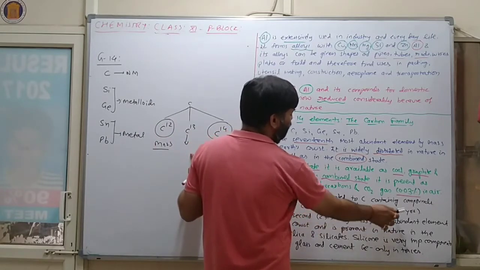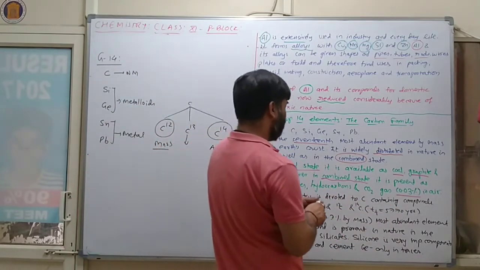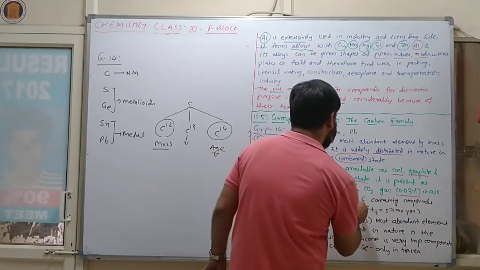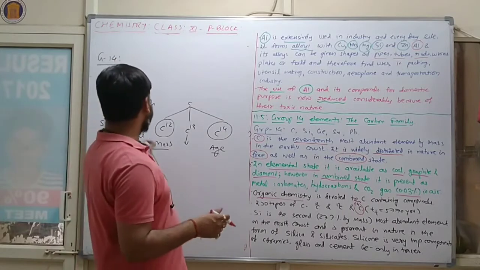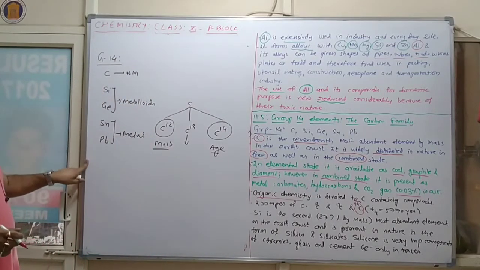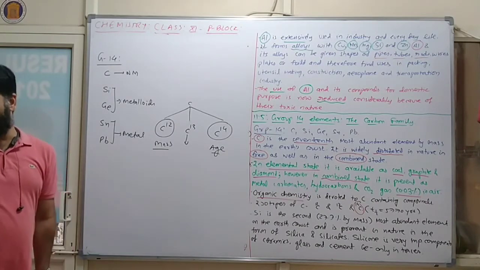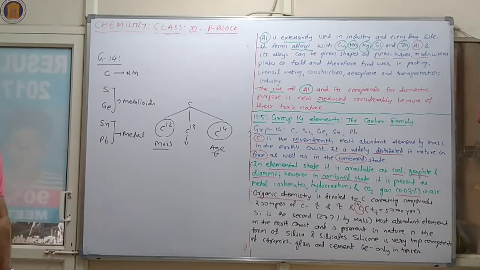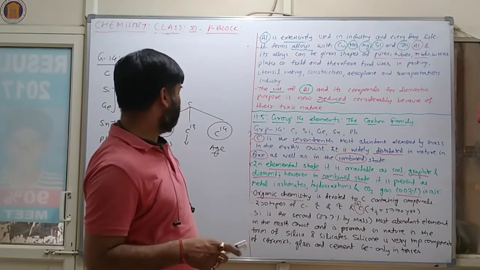Half-life of carbon 14 is 5770 years. So this is the complete information of carbon. And whenever carbon combines with hydrogen, a hydrocarbon will form.